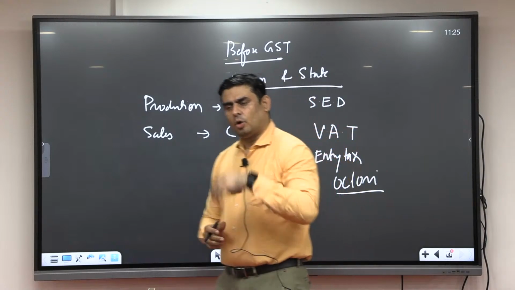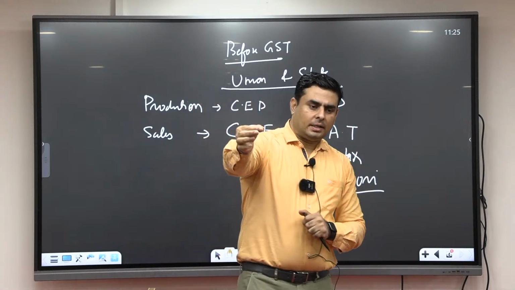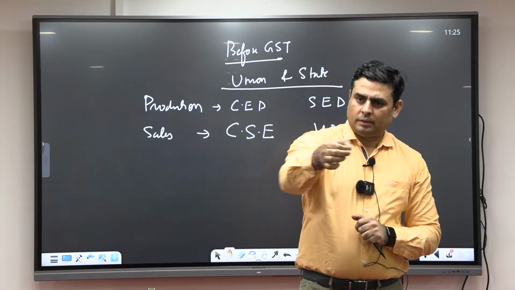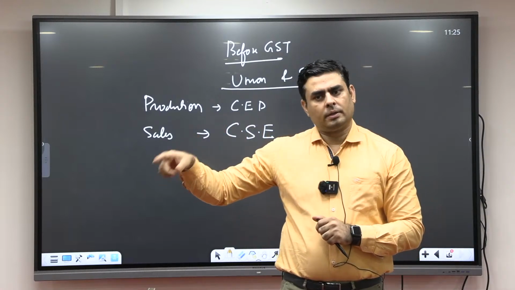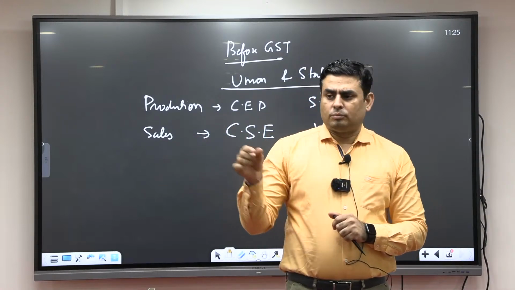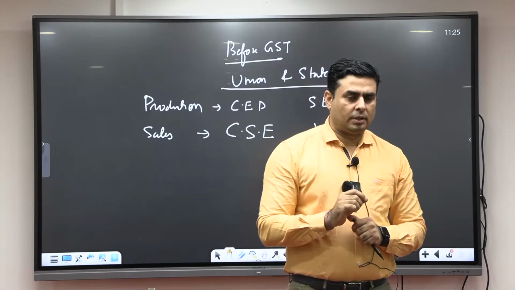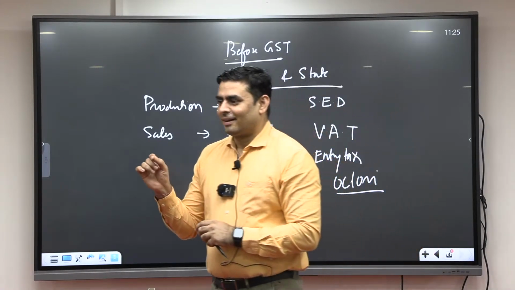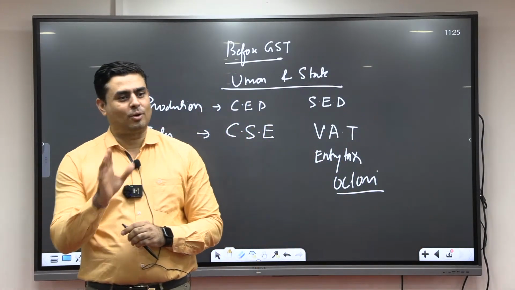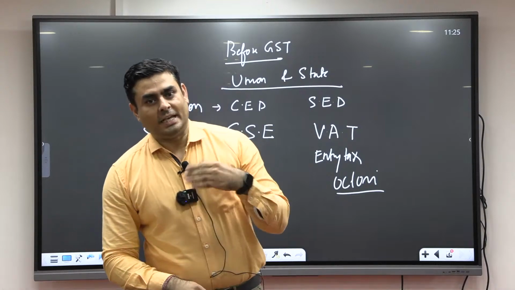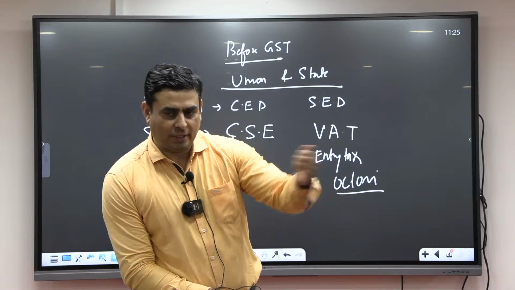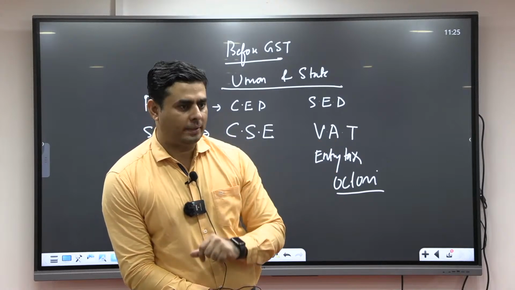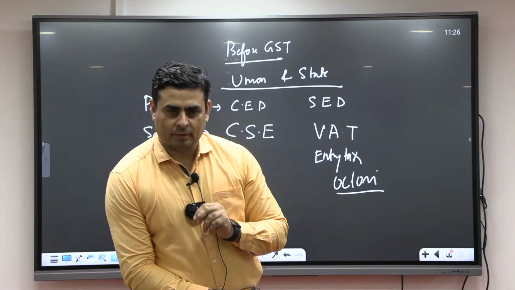It was known as octroi. Means state, the goods enter at where? Telangana. Now, from Telangana, it is moving towards where? Hyderabad. So, if it is moving into Hyderabad, the GHMC, Greater Hyderabad Municipal Corporation. Fine. So, GHMC also has power to what? Impose tax on its entry, known as what? Octroi. Fine. So, entry tax.